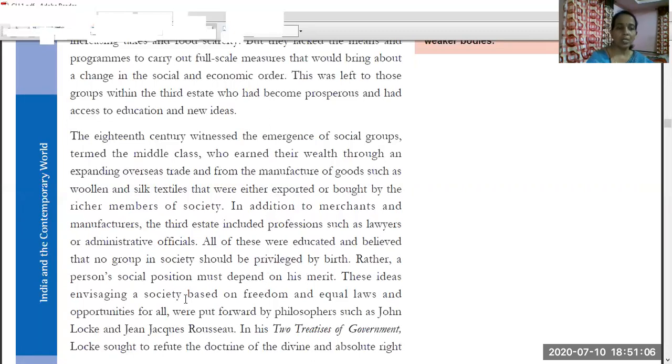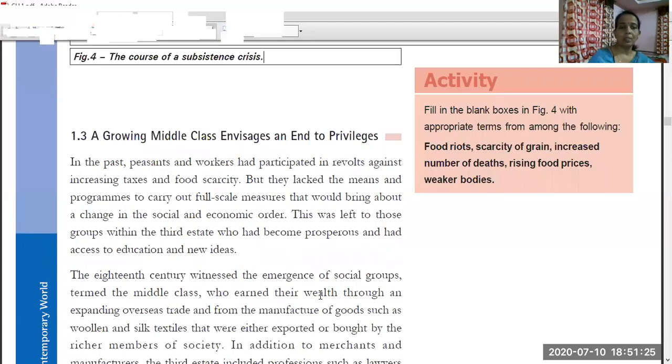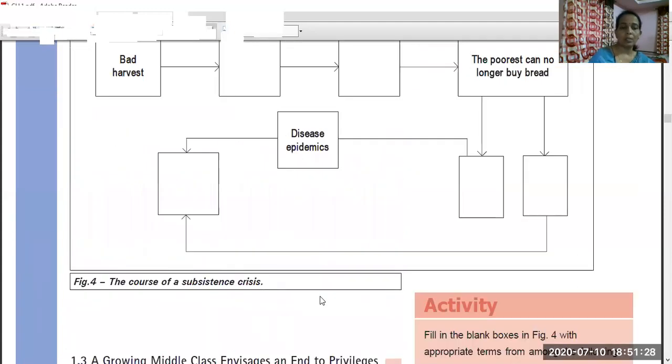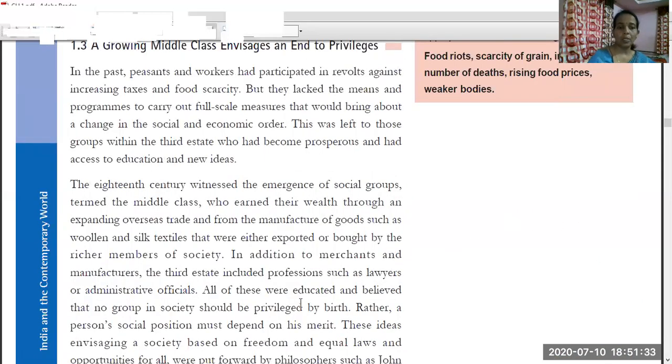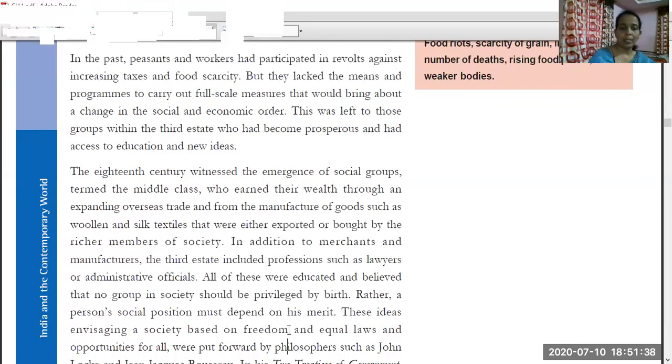These ideas envisaged a society based on freedom and equality, equal laws and opportunities for all. These people wanted freedom and equal laws. The laws should be the same for all, whether he belongs to the first estate, second estate, or the third estate. No one should get special privileges. These ideas were spread by middle class philosophers and middle class people.